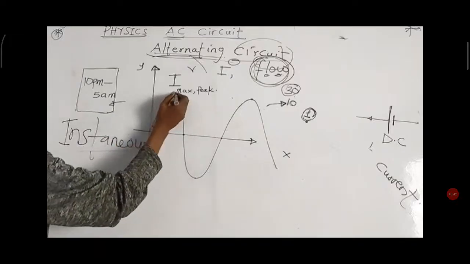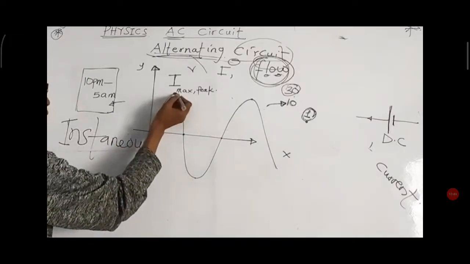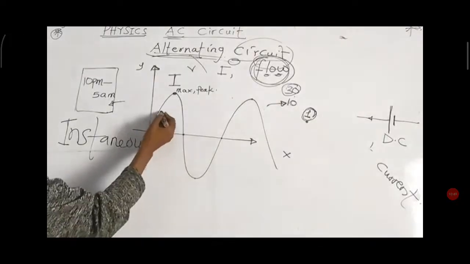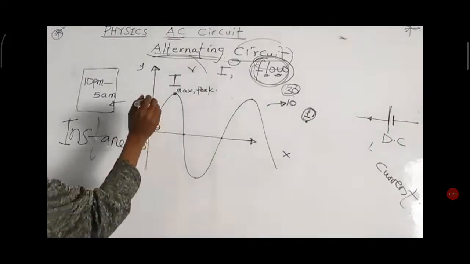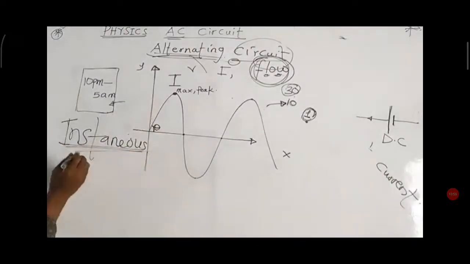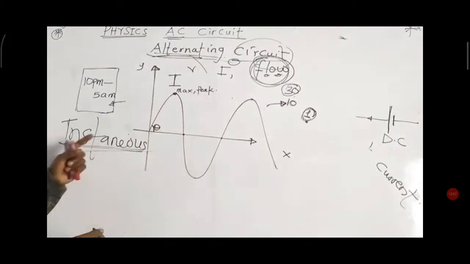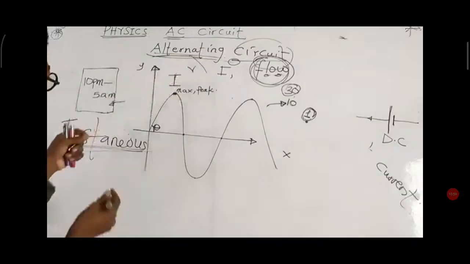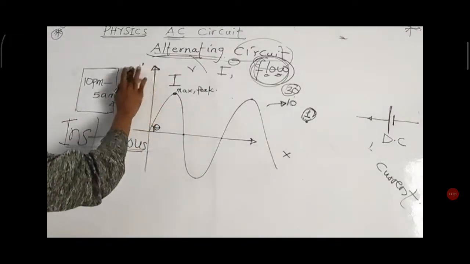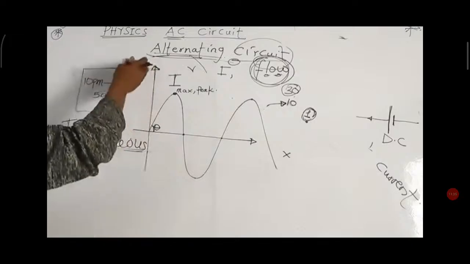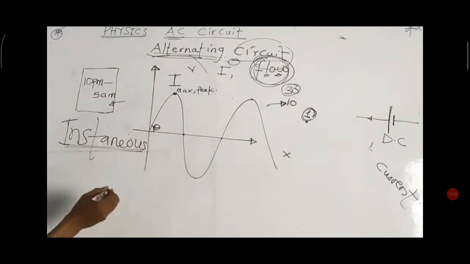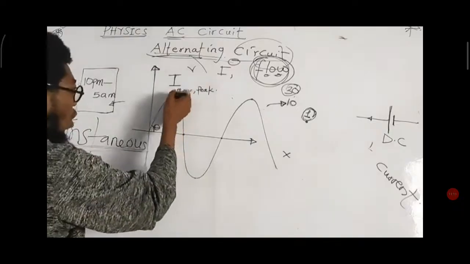It means that before I am able to accumulate this maximum value of current, I was actually accumulating it gradually. If somebody comes to me and targets any time, that particular value will be called what? Instantaneous value. It does not determine my overall value because it might be small and it might be big. So therefore, whatever you want to place on the y-axis in an AC circuit, we call it instantaneous value. Whatever we have here, of course, it's obvious.